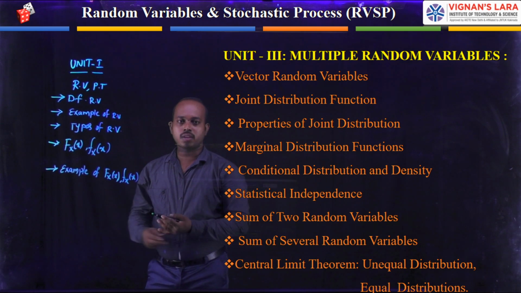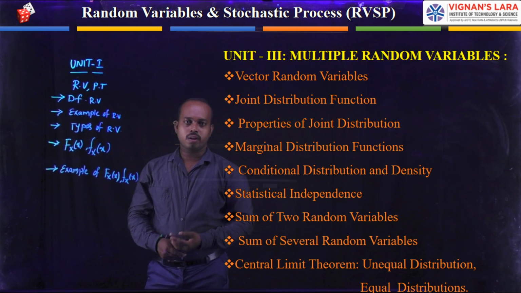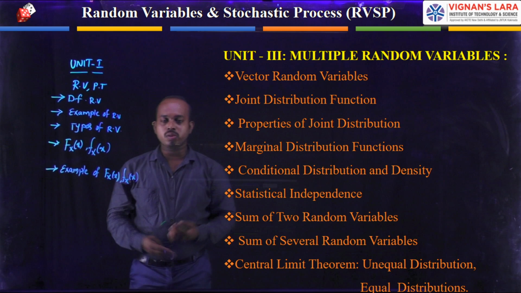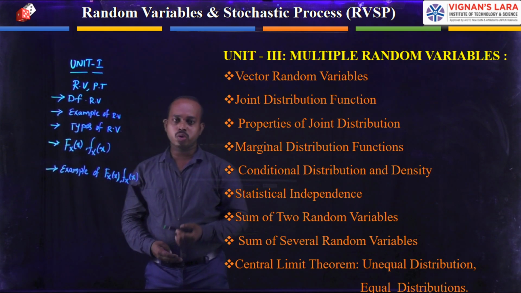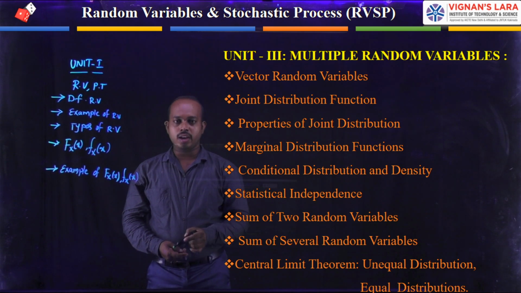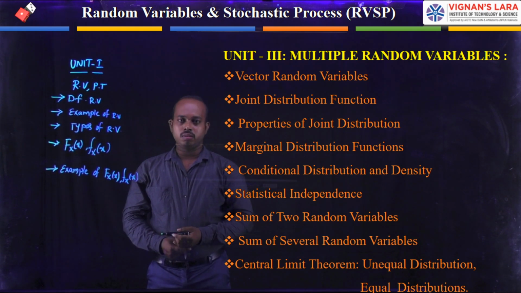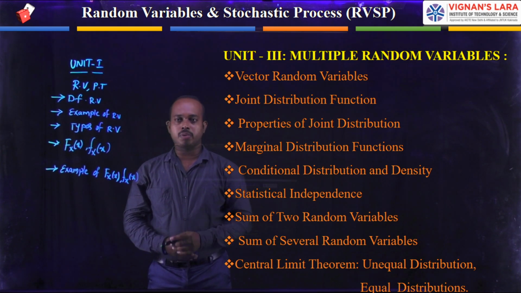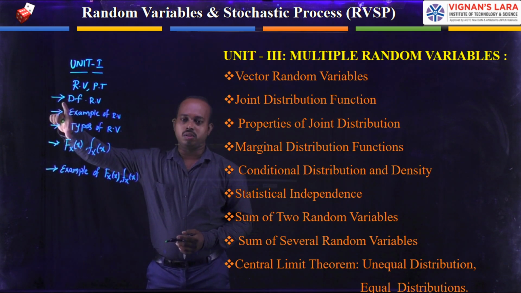These two are discrete random variable examples. Under continuous random variables, we discuss uniform, exponential, Rayleigh and Gaussian. These are the methods we discuss, and how to simplify the example problems by using those examples, in the first unit.